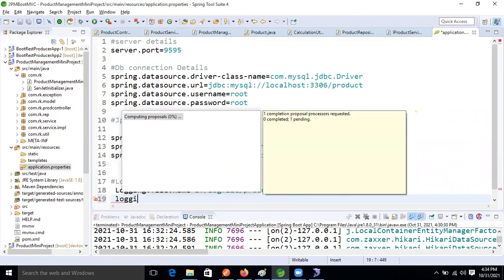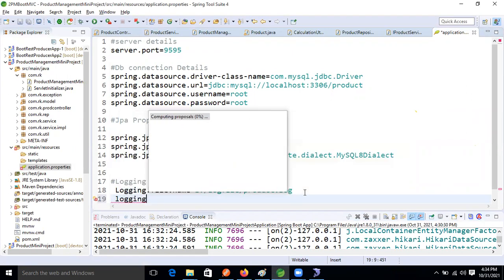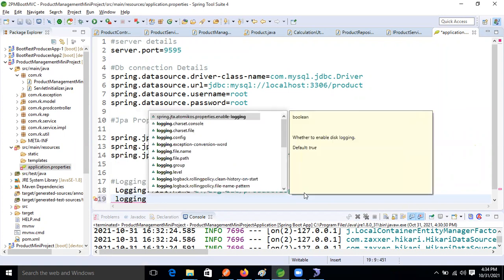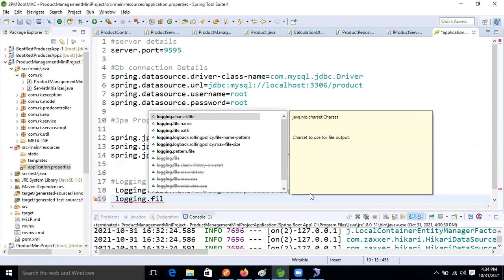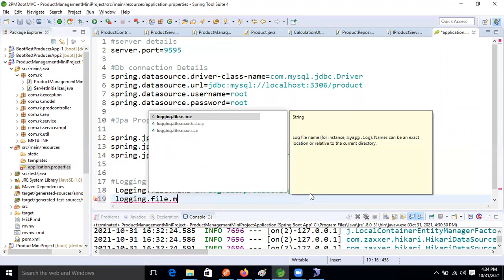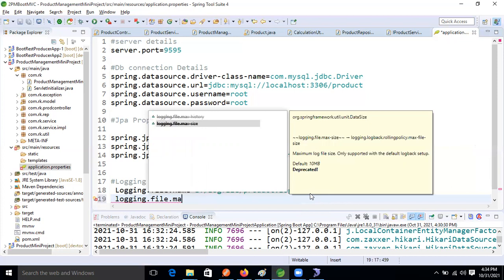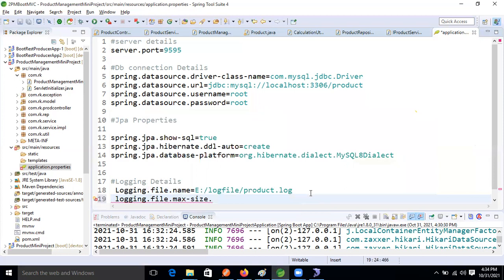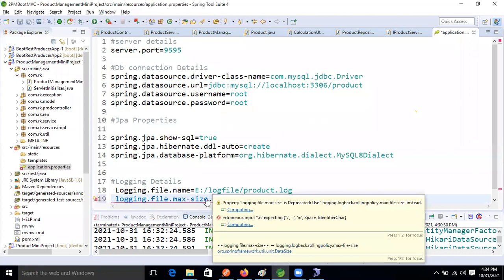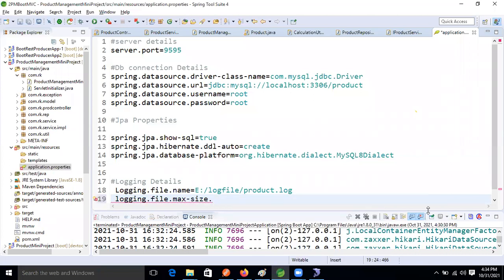The property is logging.file.max-size, right? See this, it's showing deprecated, but don't worry. By default it will show 10 MB, guys. One minute, why is it not showing here?